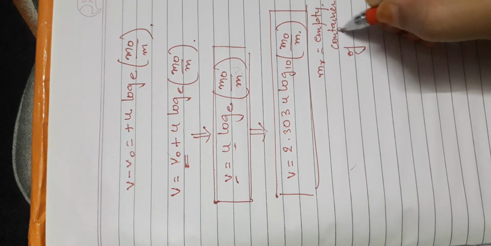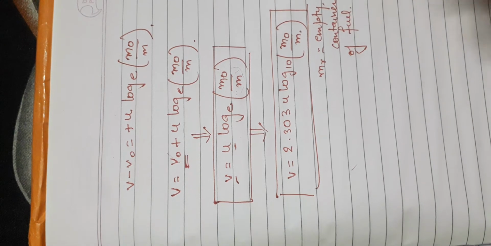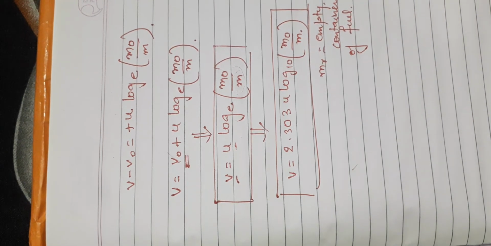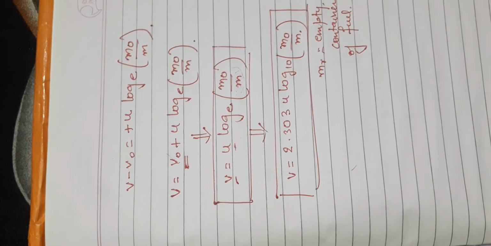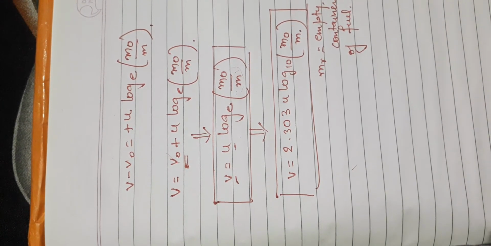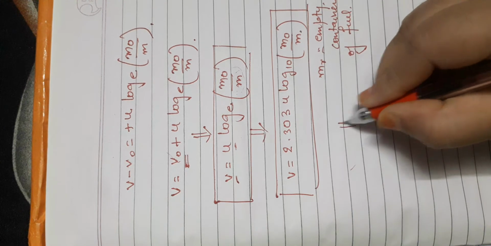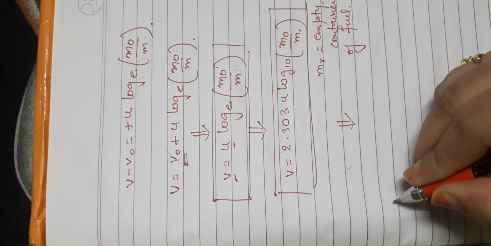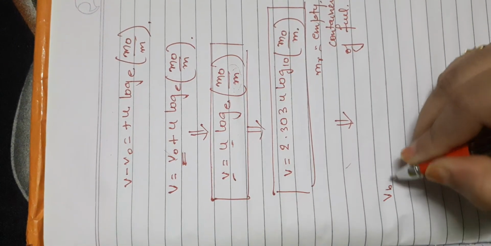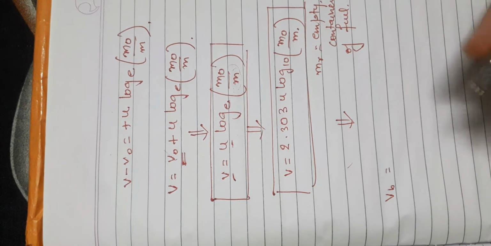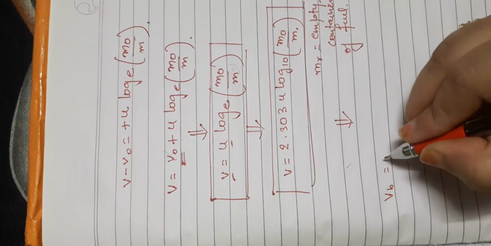Container of fuel. Why can I write so? Because this is the mass which is left in the rocket, and it will definitely be equal to the empty container of the fuel. So from here we can write one more form of the velocity formula, known as vB. And what is this vB called? This vB is called the burnt out speed of the rocket.